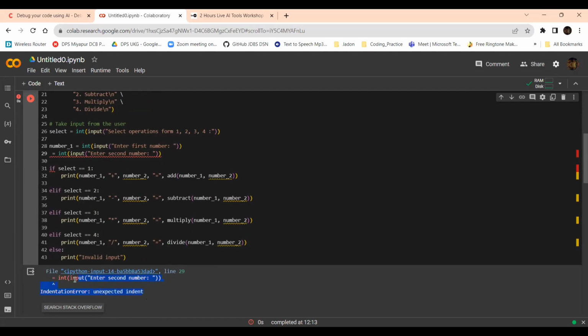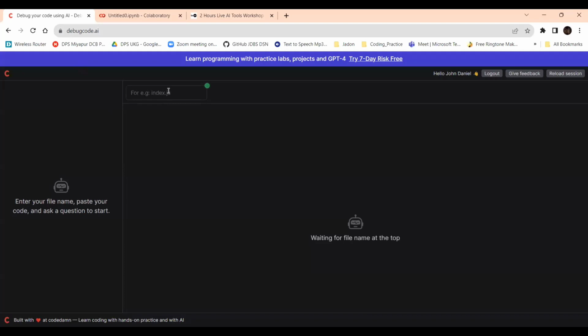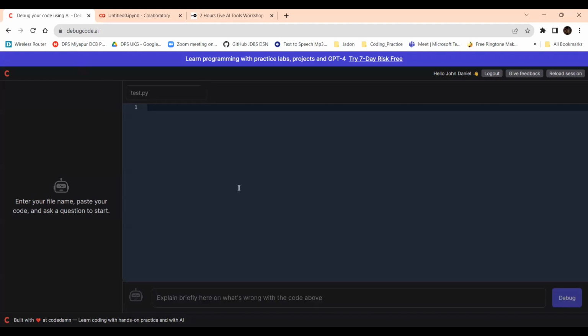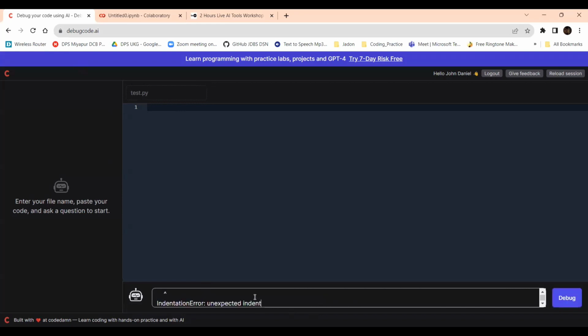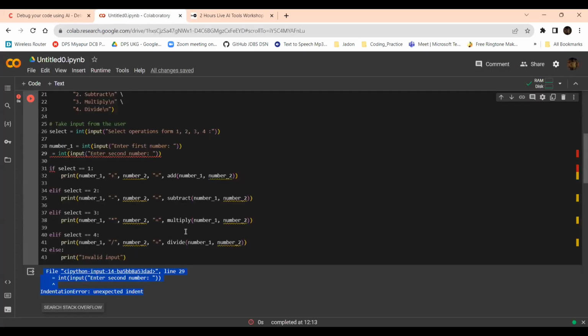So I am copying this code and going to this debug code.ai. Here there will be 3 panes. I'm first giving a name, test.py, since it is a Python program. And it is showing waiting for file name at the top. So here is the issue, because it is for debugging, right? I need to paste the issue over here and I'll be giving the code. The code will be here, right?